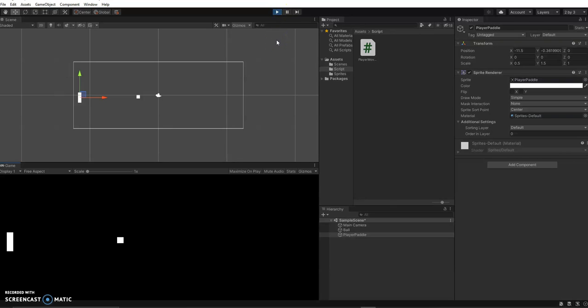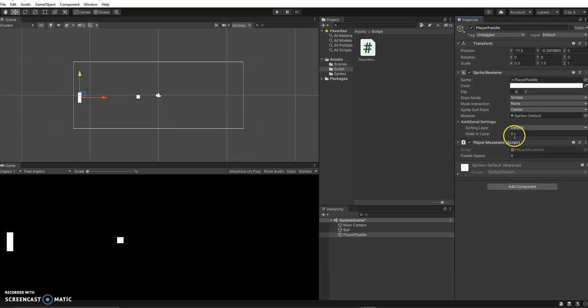And once that's going, hopefully, oh, you know what I forgot to do though? Haha, Mr. Fleming forgot to add the script. So on my player paddle, make sure you drag the script on. And the player speed also, set that to some value. I'm going to set it to 10 to start with. I don't know if that's too fast or too slow, but that will be something we can adjust.